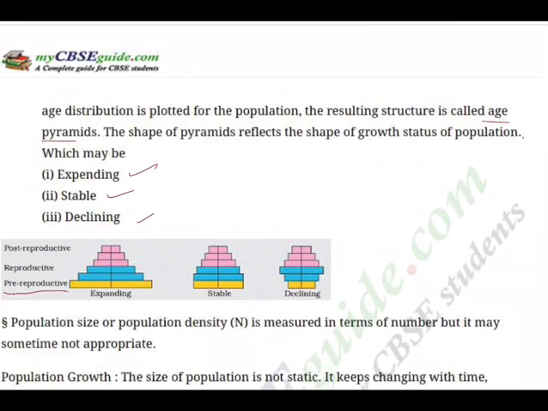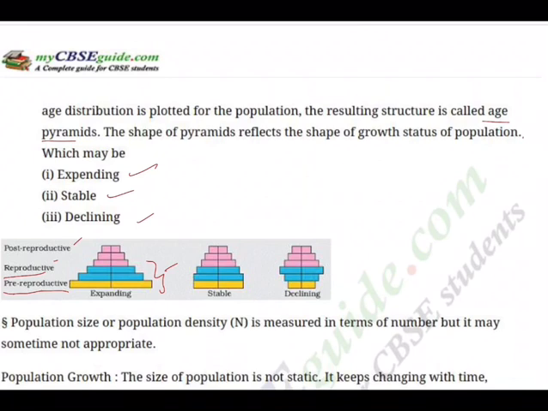Now expanding: we are constructing a pyramid with pre-reproductive people at the base. That means all adolescents. And then reproductive age, that is once you cross 18 plus to something like 50. And then post-reproductive, above 50. So if it is the expanding type, pre-reproductive and reproductive, these two must be broad. Then automatically the numbers will go up, the populations will go up.